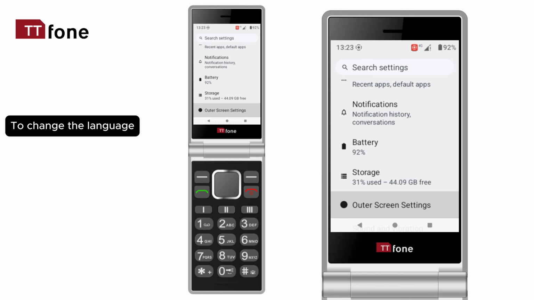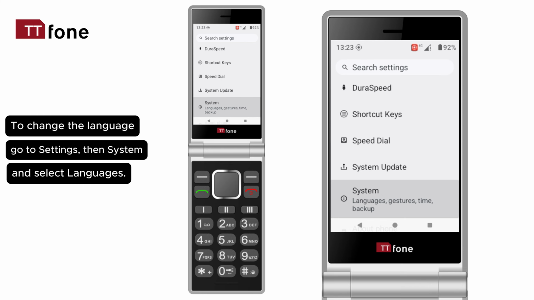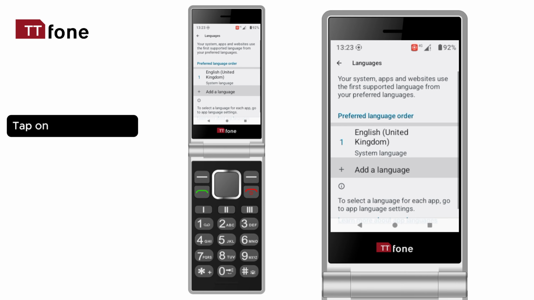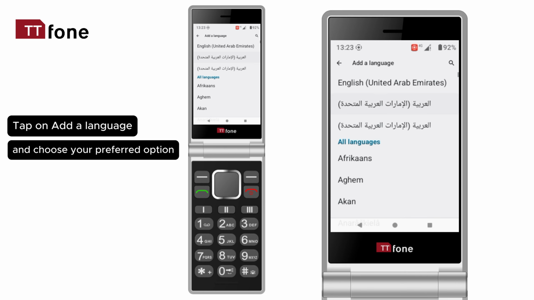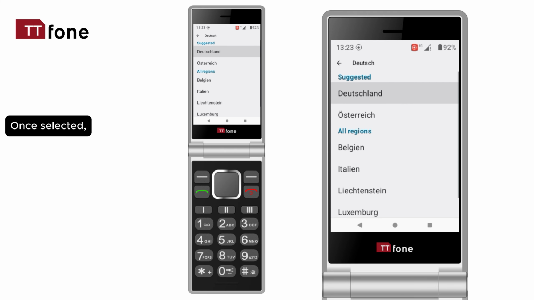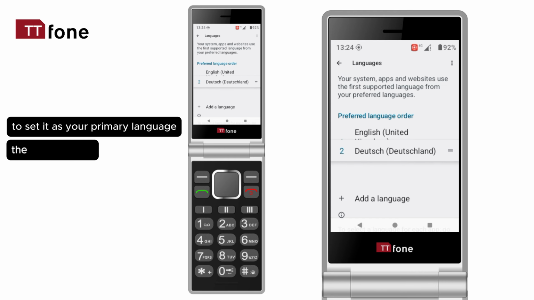Changing the language. To change the language, go to Settings, then System, and select Languages. Tap on Add a language and choose your preferred option from the list. Once selected, press and hold the language and drag it to the top to set it as your primary language, then tap Change.